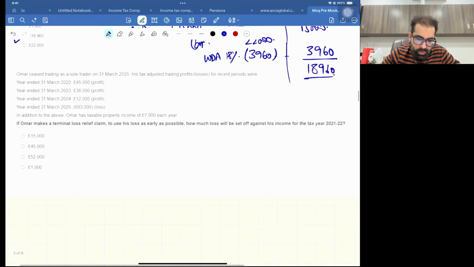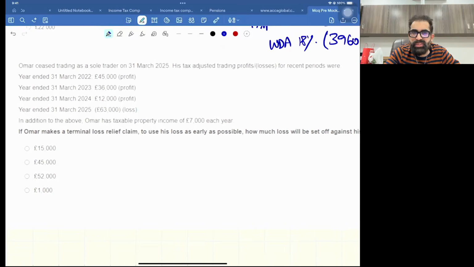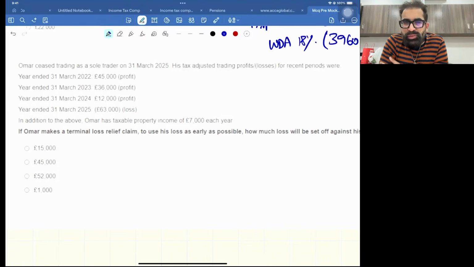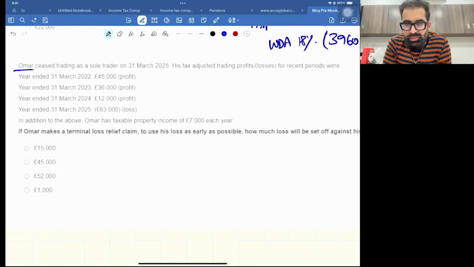Okay, next, Omar ceases. See the word ceases. Ceases means the closure of business. So if a business is going to be closed and in the last accounting period there is a trading loss, that is called terminal loss. And Omar is a human being, so for individuals: trading loss, terminal loss.